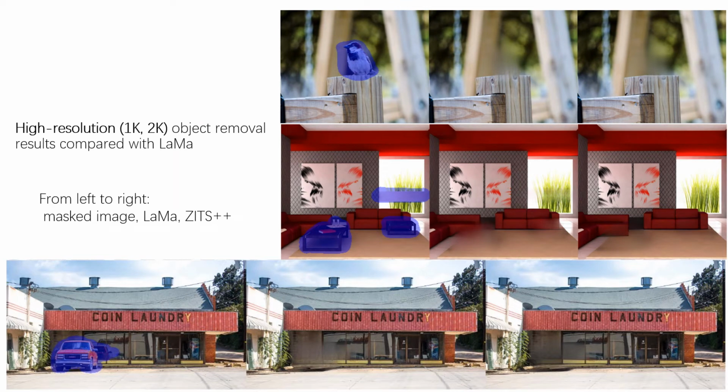We finally provide some object removal instances in large images from 1K to 2K resolution compared with LaMa. Note that our method outperforms LaMa in scenes with weak texture. Our method can also achieve results with less blur, benefited from precise structural constraints. For the larger case with 2K image size in the bottom figure, our method can still get more consistent results compared with LaMa.